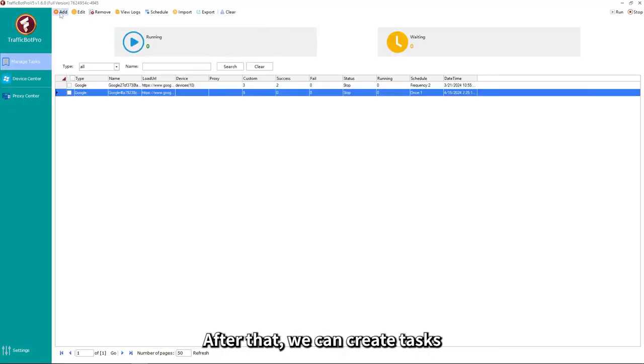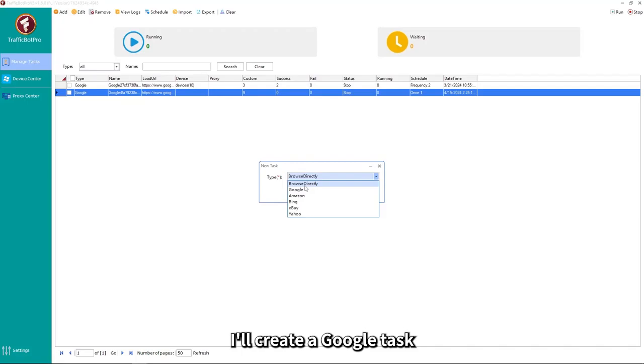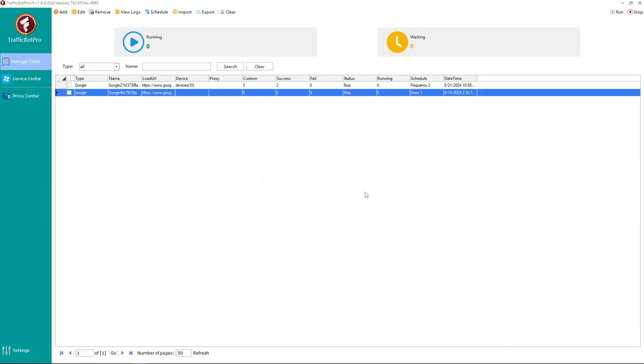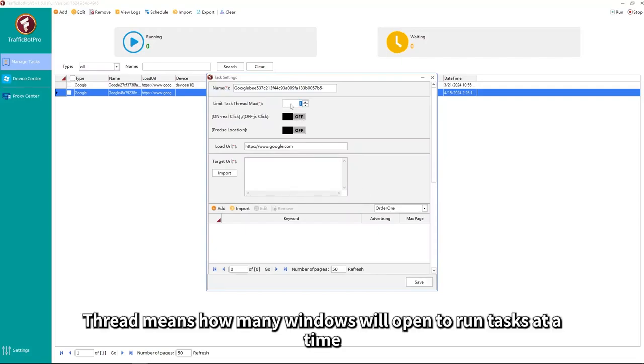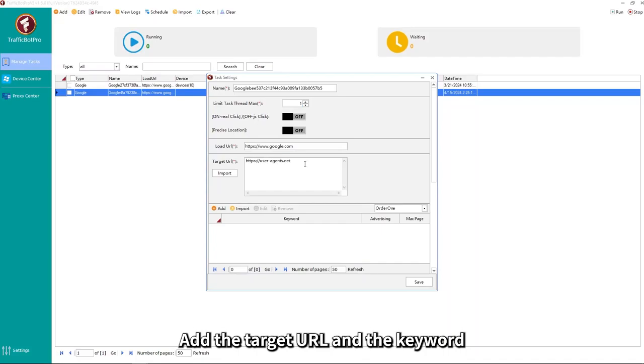After that, we can create tasks. I'll create a Google task. You can also create a Browse Directly task. Thread means how many windows will open to run tasks at a time. Add the target URL and the keyword.